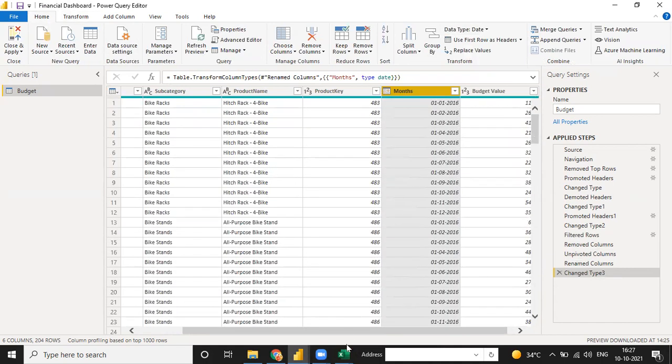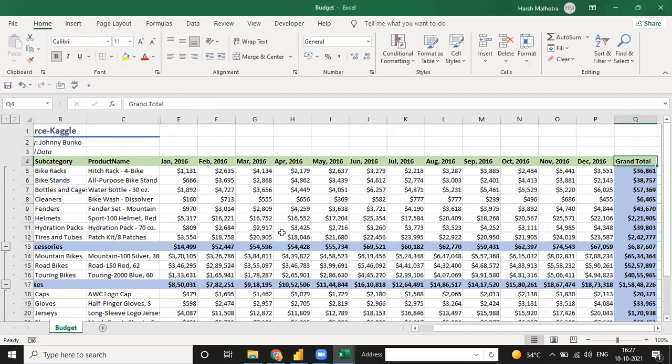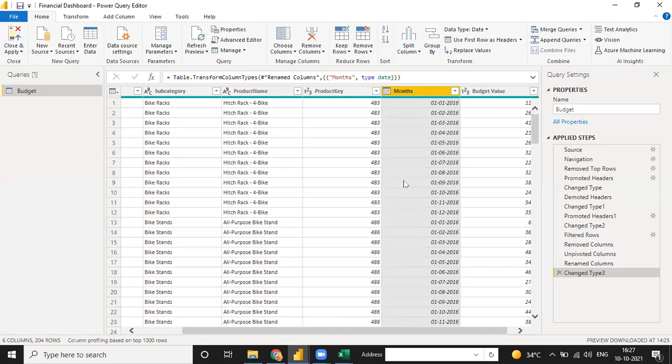But before that, if we go to my Excel sheet, we don't have a date column. We have just a month name. So now in Power BI, I did some indexing and some transformation, and the date column is ready, so that if we make a relationship from the budget to a date table, we have to connect with this table. Okay, because everything matters and is interconnected with the next part.